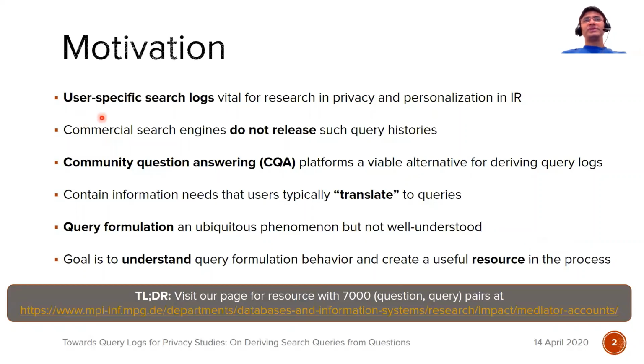User-specific search histories are vital for promoting research in privacy and personalization in information retrieval. For obvious privacy reasons, commercial search engines like Bing or Google do not release such query histories. A key idea in this paper is that community question answering platforms like StackExchange and Quora provide a viable alternative for deriving such query logs.